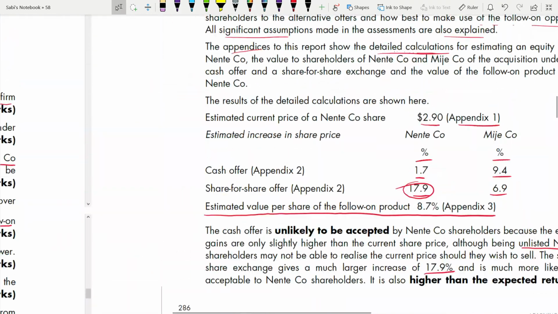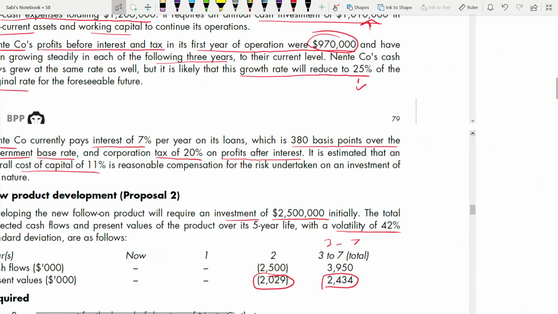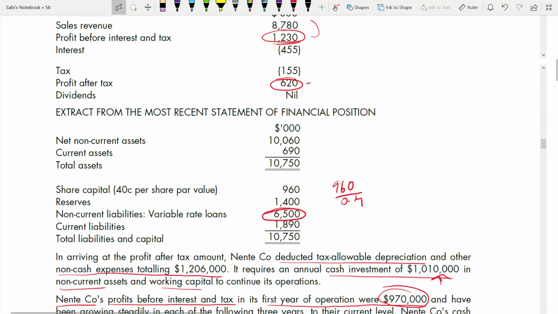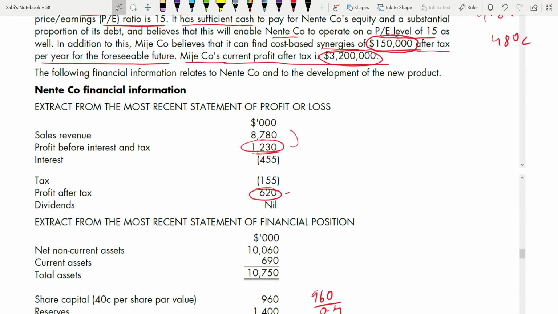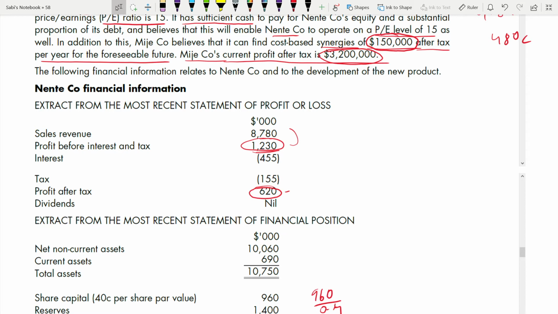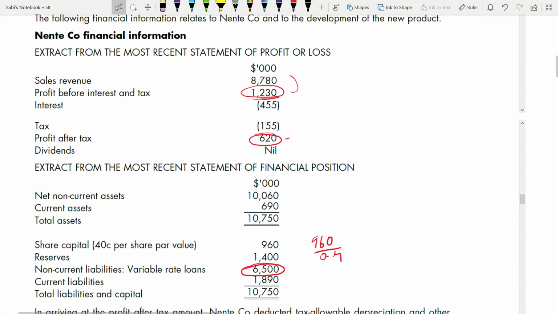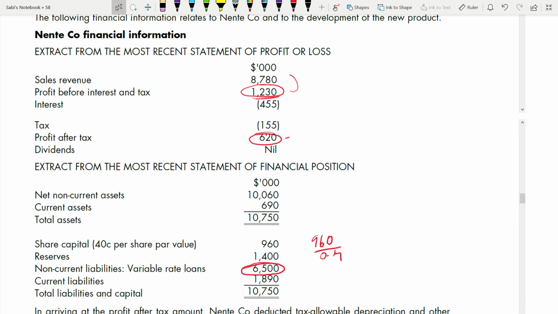We'll go there and show. I have circled also. Non-current liability 6.5. And your interest. So interest is 455, current liability is 1890.